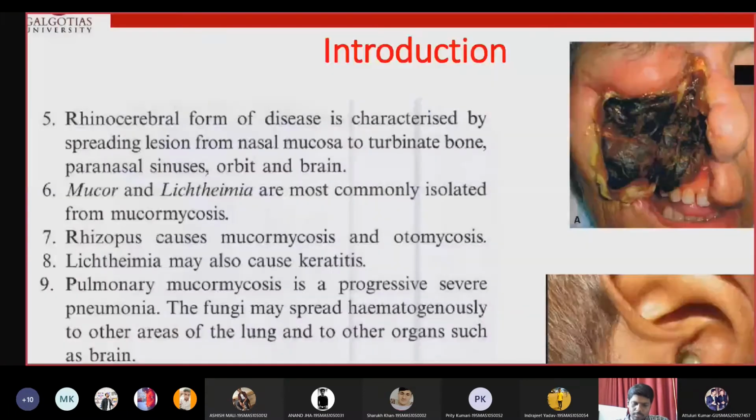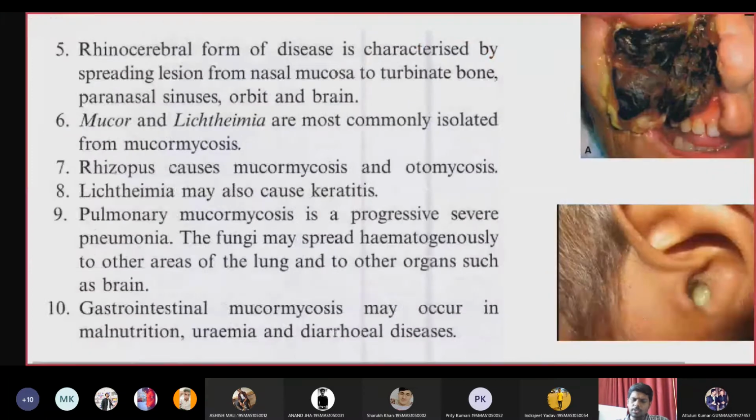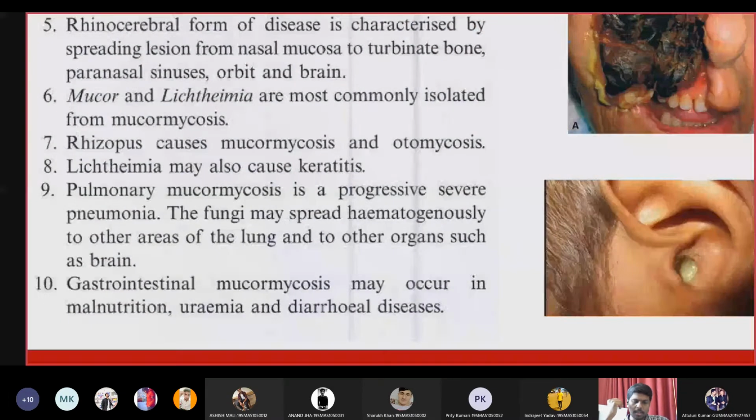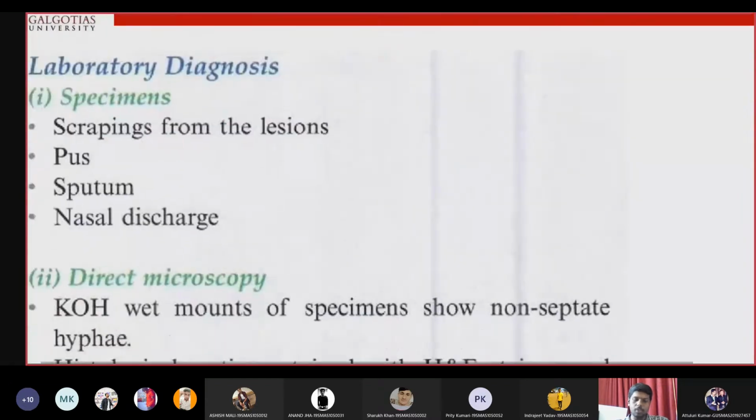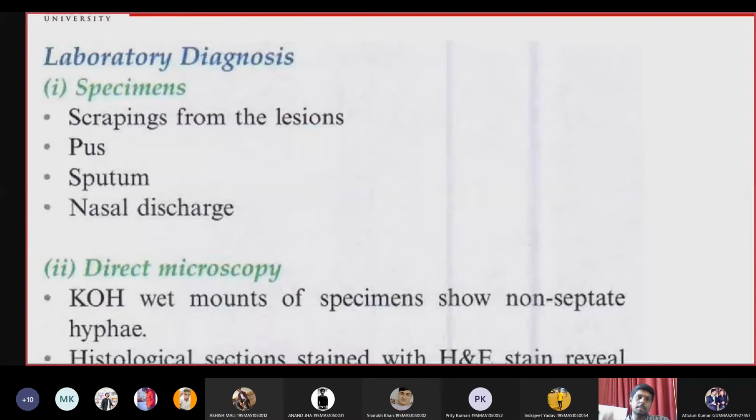Whereas mucor and rhizopus will cause otomycosis. That means rhizopus will cause ear infection, whereas mucor and Lichtheimia can cause rhinocerebral infection. That means face infection. Other than these two, they can also cause lung infection and gastrointestinal infection. So these are the infections caused by the mucormycosis family of fungi.